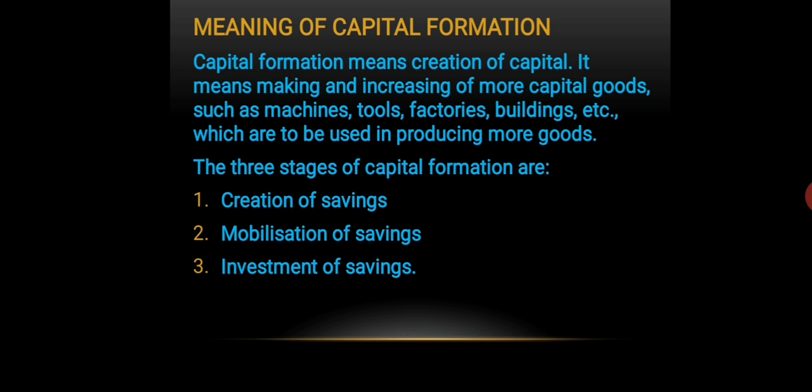So capital formation simply means creation of more capital goods like machines, tools, factories, buildings. And why are they created more? So that more commodity can be produced. So that is what is known as capital formation. There are three stages of capital formation. They are creation of saving, mobilization of saving, and investment of saving.